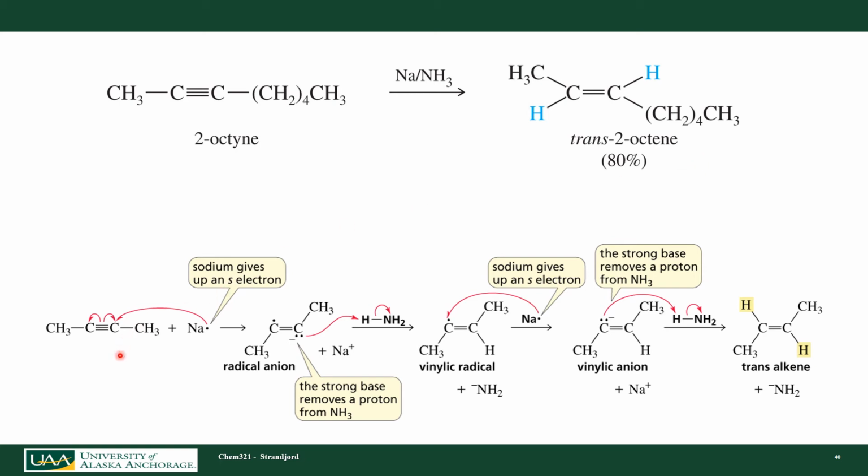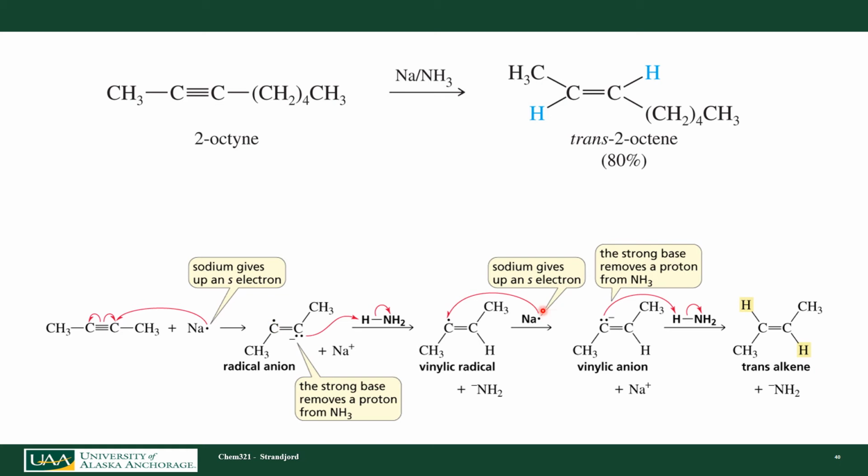Okay, so here I have my sodium with its electron on it. It can actually attack one of my carbons here, and I can then do radical chemistry where one of my electrons from one of my pi bonds goes over to this carbon to form this lone pair of electrons, leaving a single electron over here.